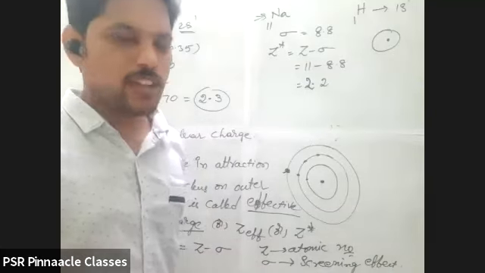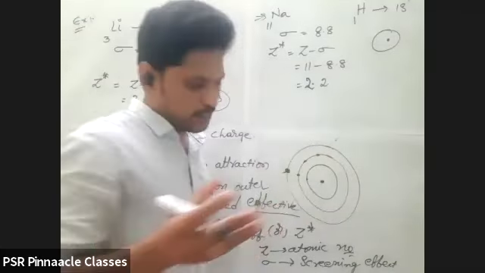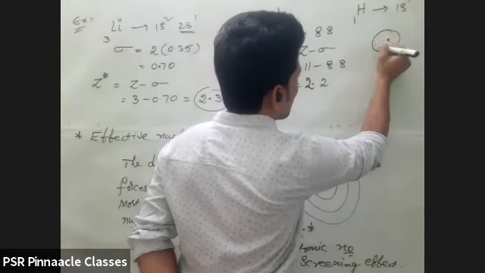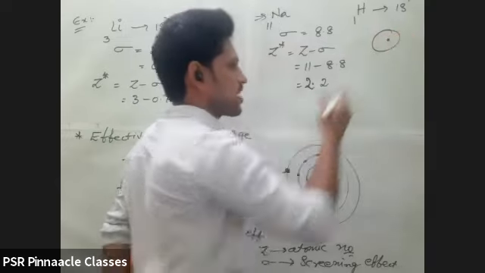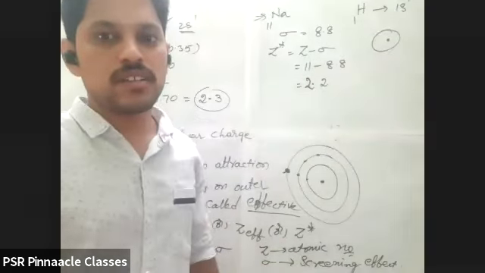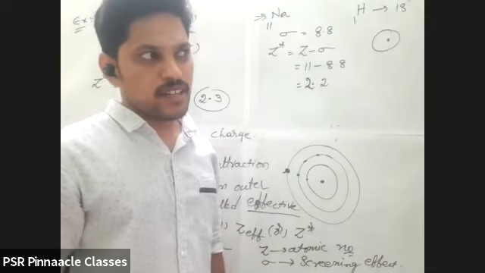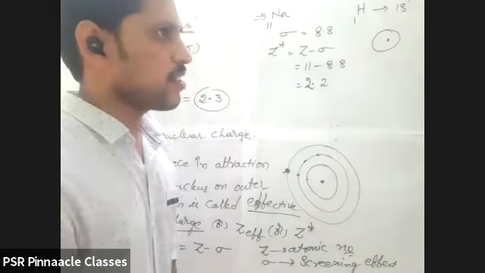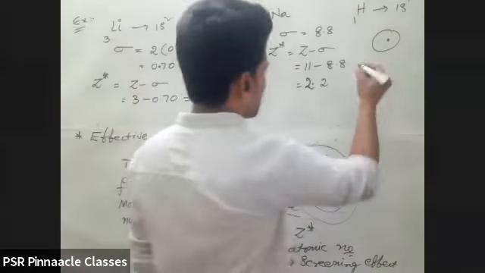Why are we finding the screening effect? Because the inner electrons can show the screening effect. But in hydrogen, there are no inner electrons. Is it correct or not? In hydrogen, there are no inner electrons, so how will you find the screening effect? Not possible. And similarly, helium also.